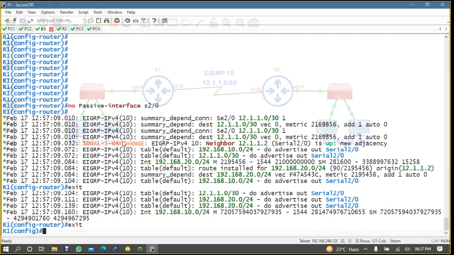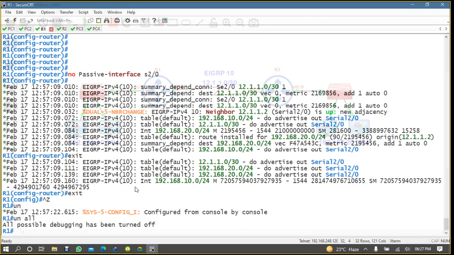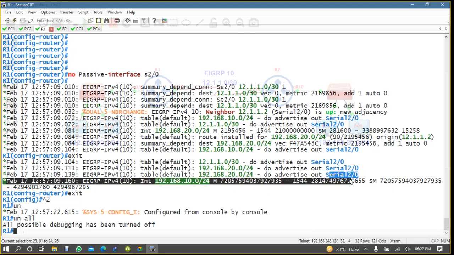Now I can show you here on all. Let me see EIGRP IPv4, autonomous system number 10, is advertising. See here, can you see any LAN network? It is advertising about this LAN network out of serial 2. But can you get anything regarding Ethernet? No.